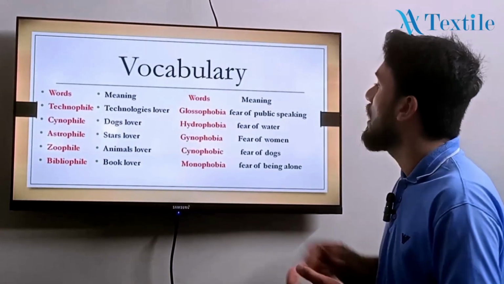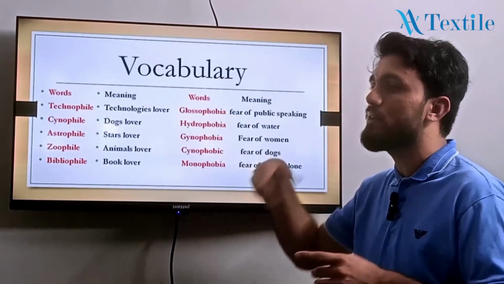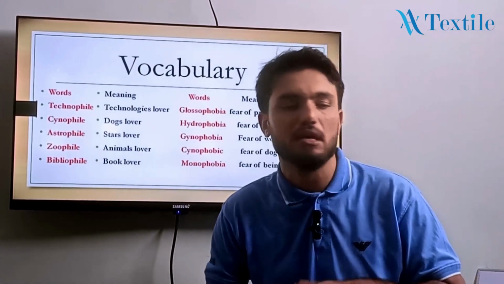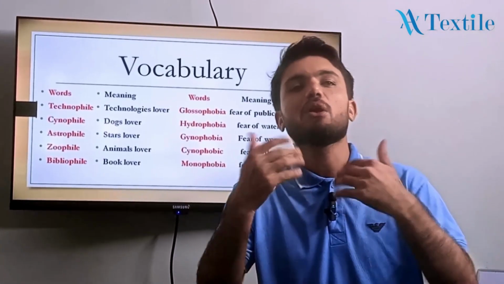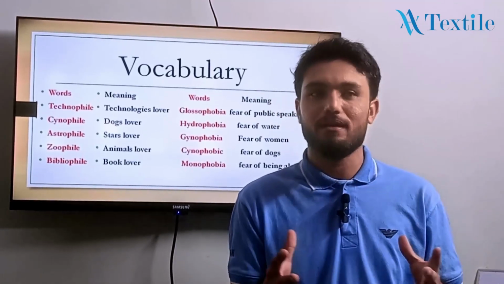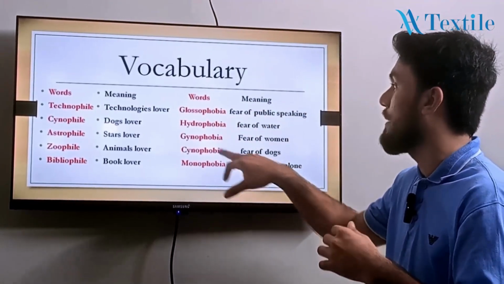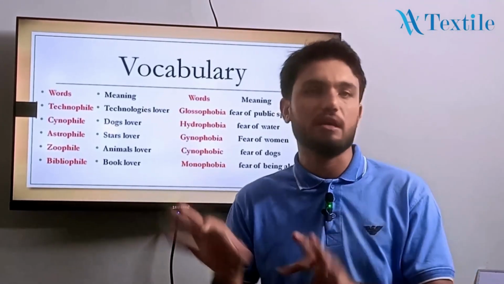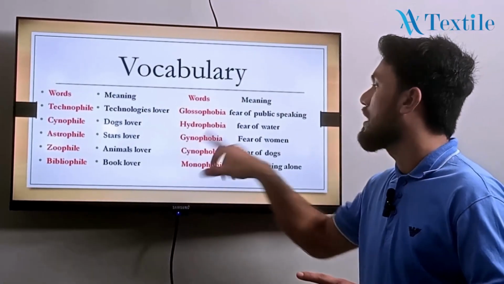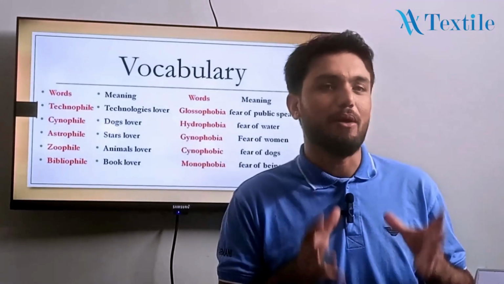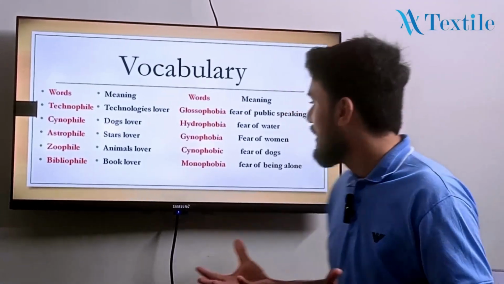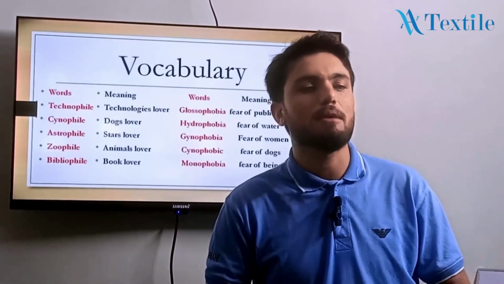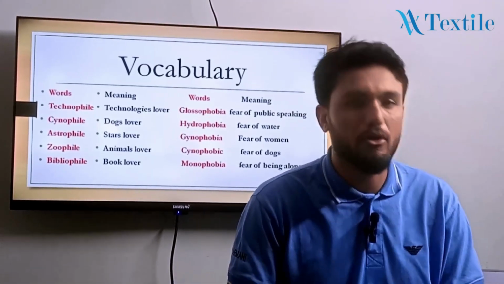Okay. Next is phobia related words. Phobia means fear. Glossophobia means fear of public speaking. Students have the glossophobia. They cannot speak in front of the people. So that's why they have the glossophobia. And hydrophobia means fear of water. Alhamdulillah, I do not have hydrophobia. Gynophobia means fear of women. Most of the people have the gynophobia. They cannot talk in front of women. Monophobia means fear of being alone. Some people are very steady because they have the monophobia.